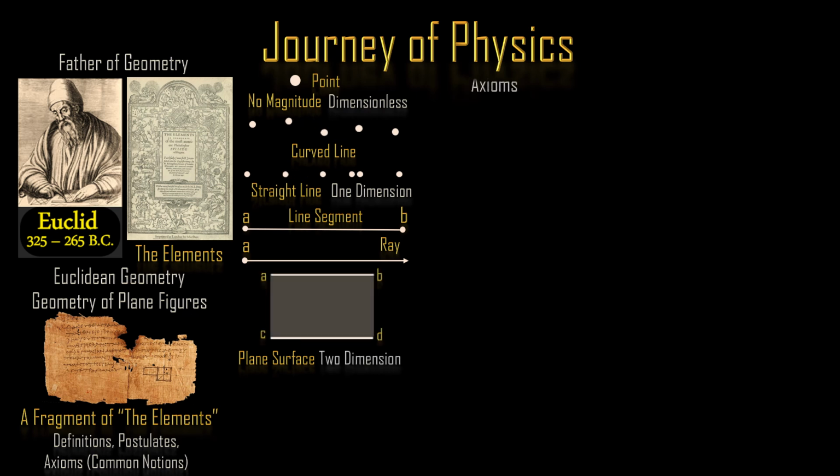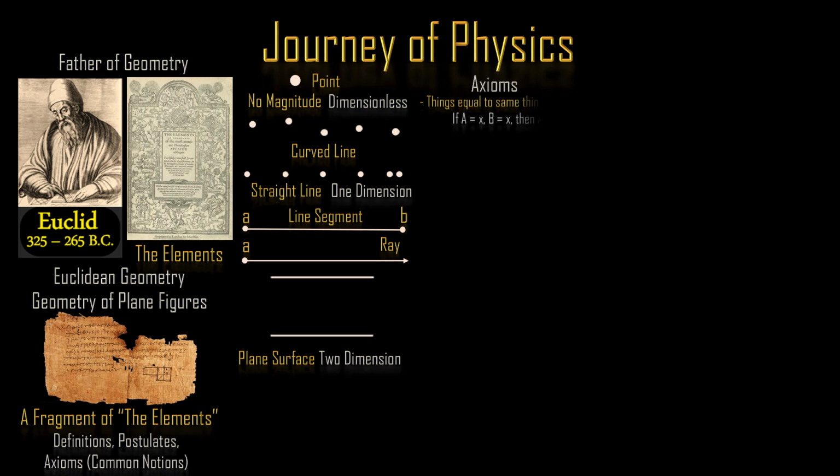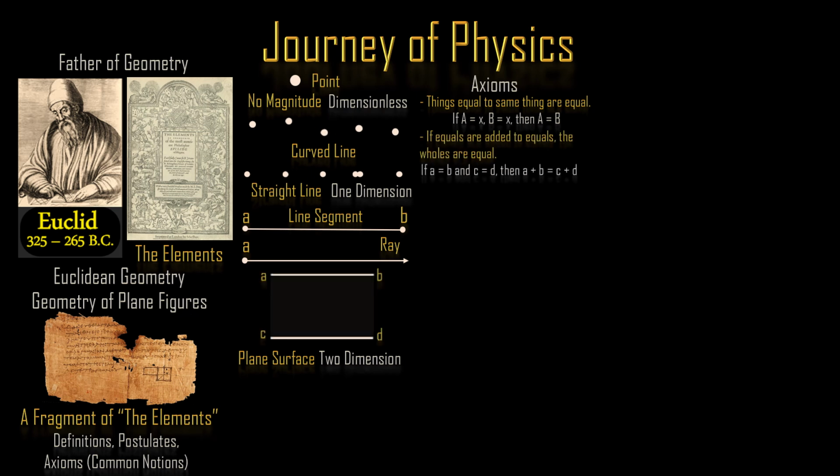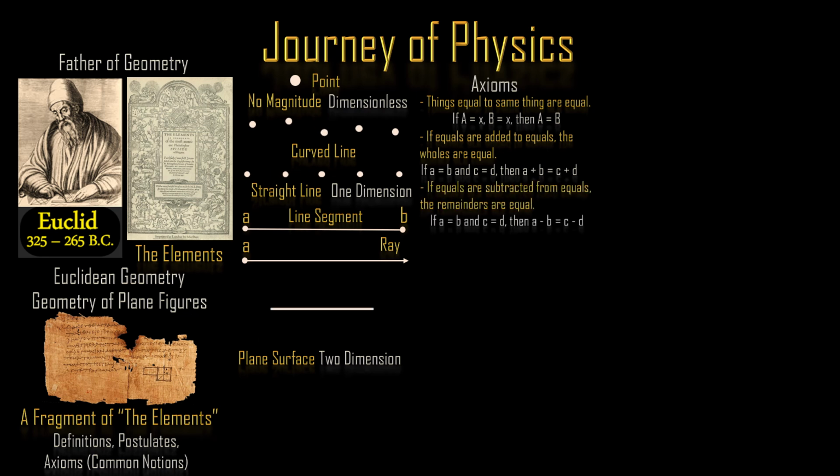Some of Euclid's general axioms were: 1. Things equal to the same thing are equal. If A equals X and B equals X, then A equals B too. 2. If equals are added to equals, the wholes are equal. If A equals B and C equals D, then A plus C equals B plus D. 3. If equals are subtracted from equals, the remainders are equal. If A equals B and C equals D, then A minus C equals B minus D.